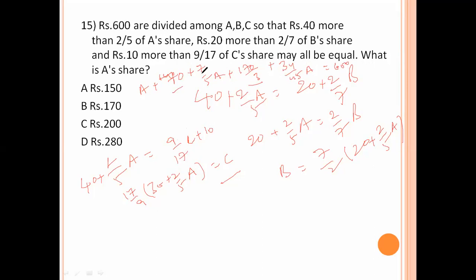Now here A plus 7 by 5A plus 34 by 45A, plus 70 plus 170 by 3.